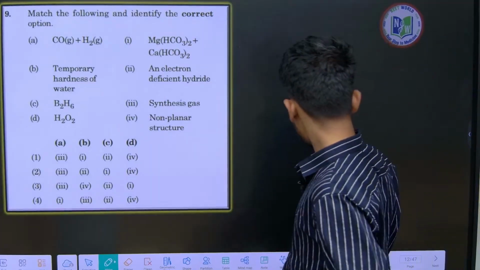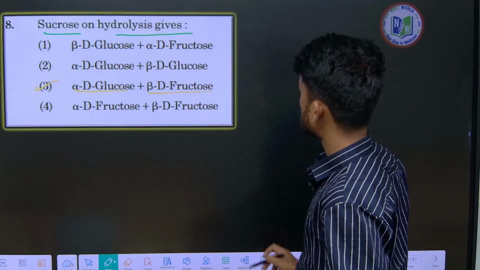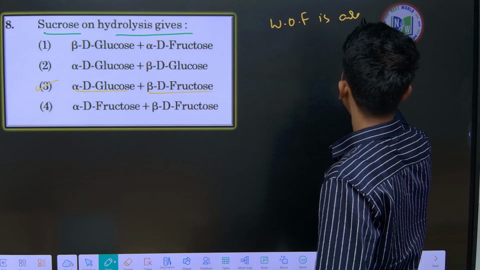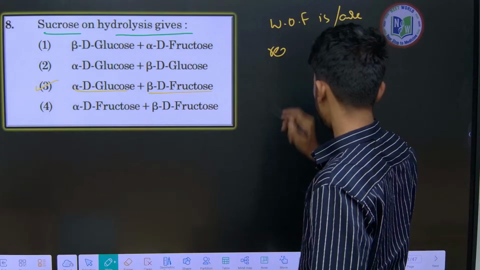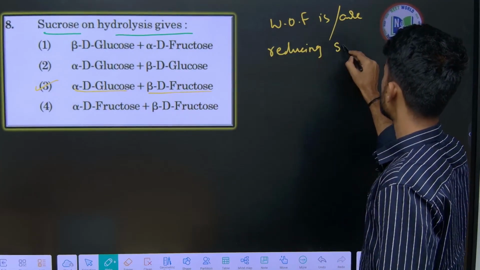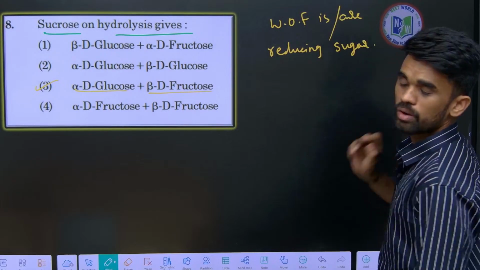Okay, the next question will be like this: which of the following is a reducing sugar?